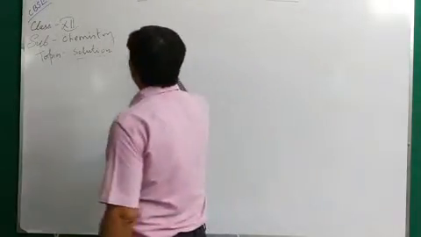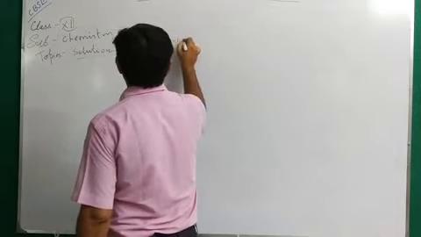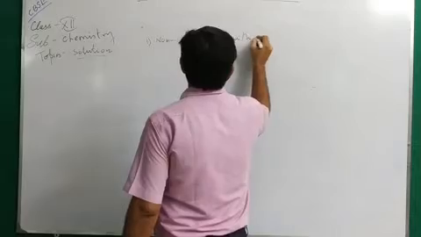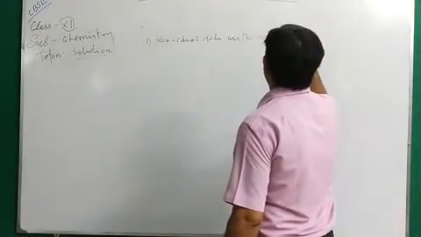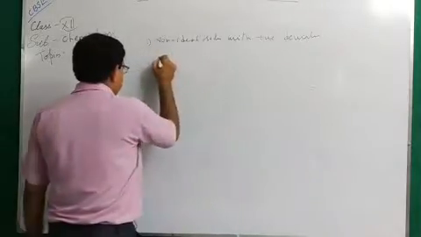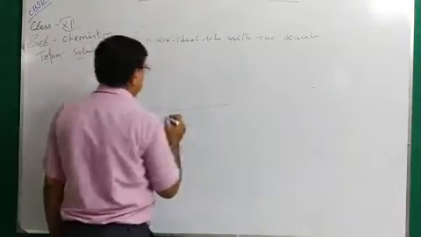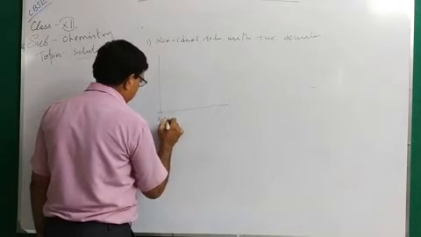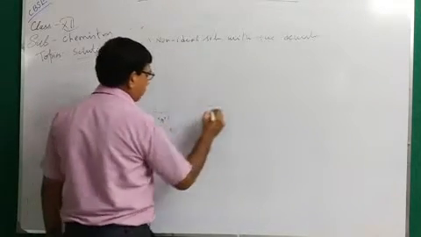So first one, non-ideal solution with positive deviation. I will explain this graphically. Here xA equal to 1, xB equal to 0.